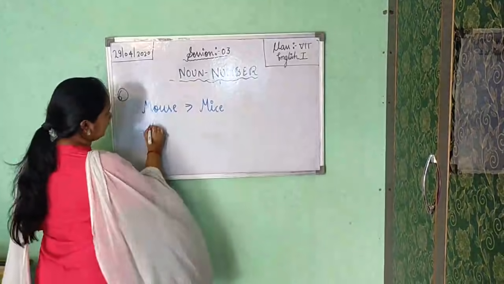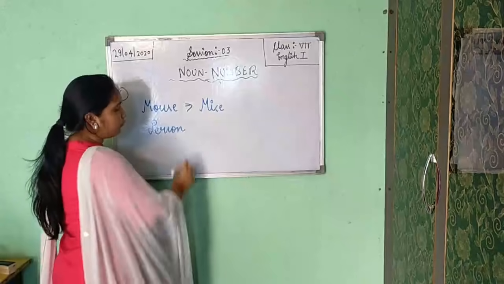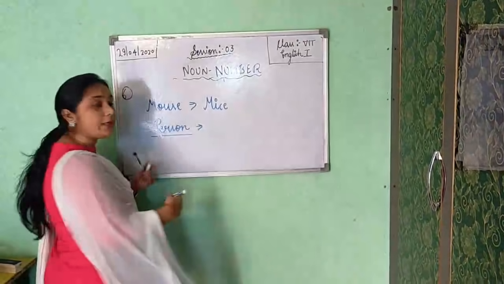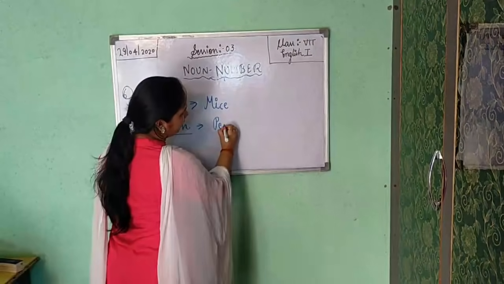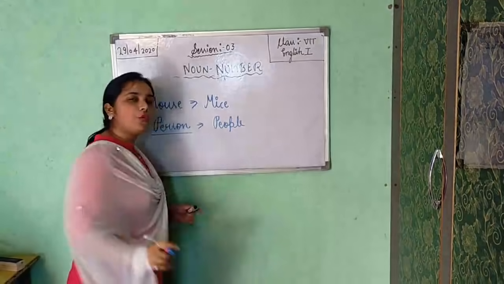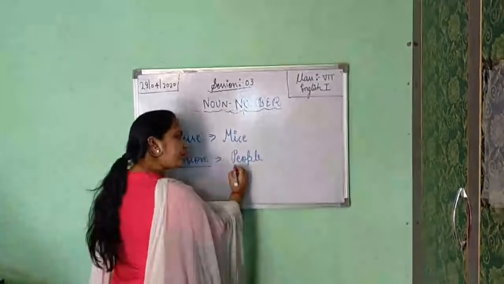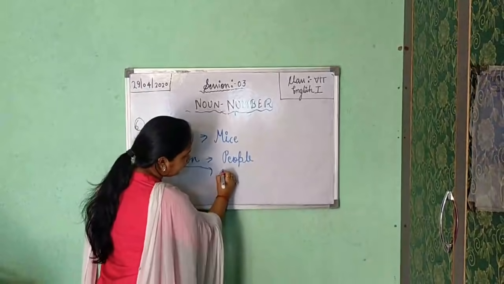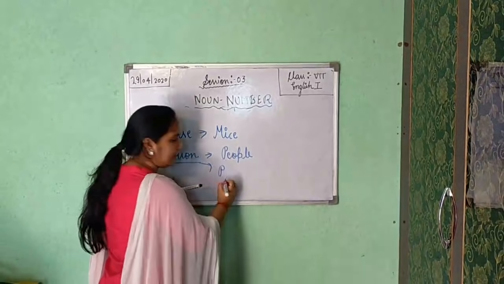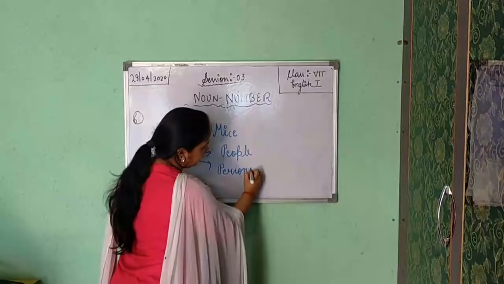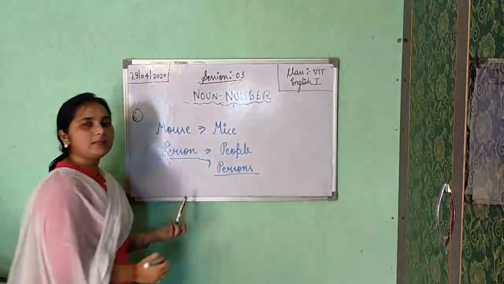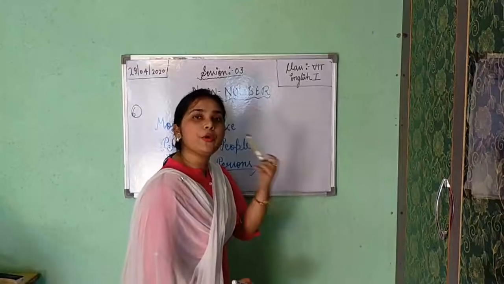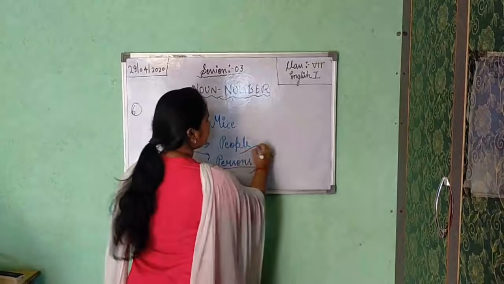Person. Person means only one man or one creature. So when we are changing person into plural number, you will write people. And people shows more than one. You can write people, and one more thing: if you are writing persons at the place of people for making plural, then also it is correct. But try to use people if you are writing in plural number. So the plural of person is people.